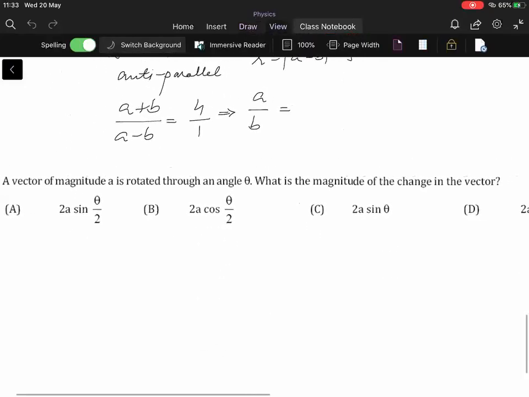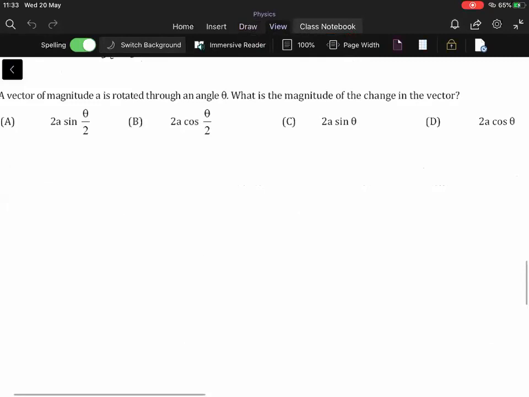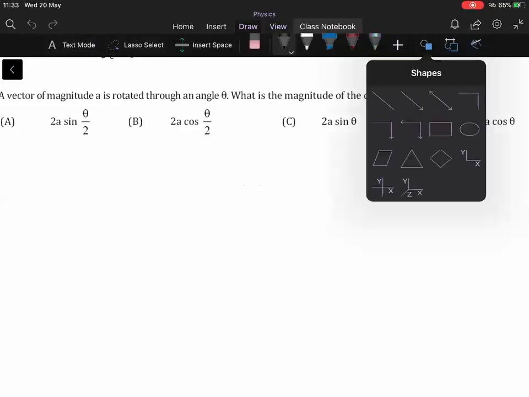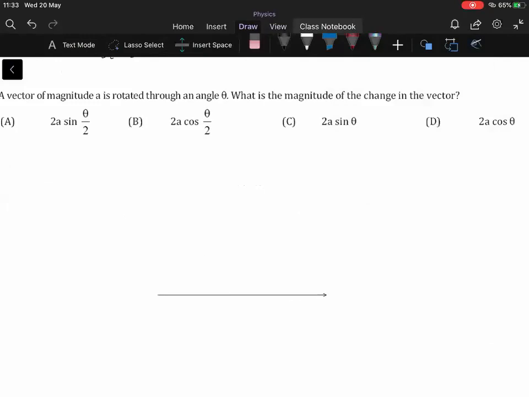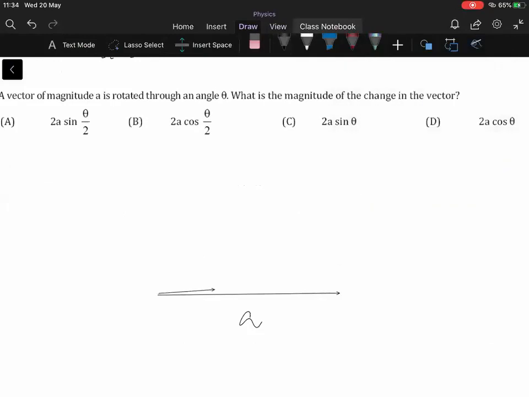So next question is question number 11. A vector of magnitude a is rotated through an angle theta. What is the magnitude of the change in the vector? Okay. So let's say you have one vector, it's the magnitude a, and then you turn it by an angle theta.